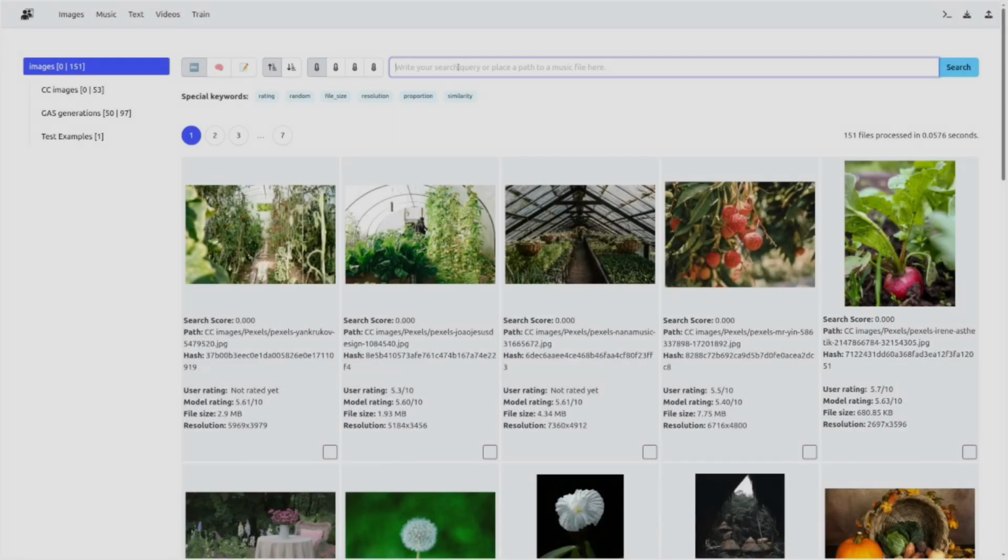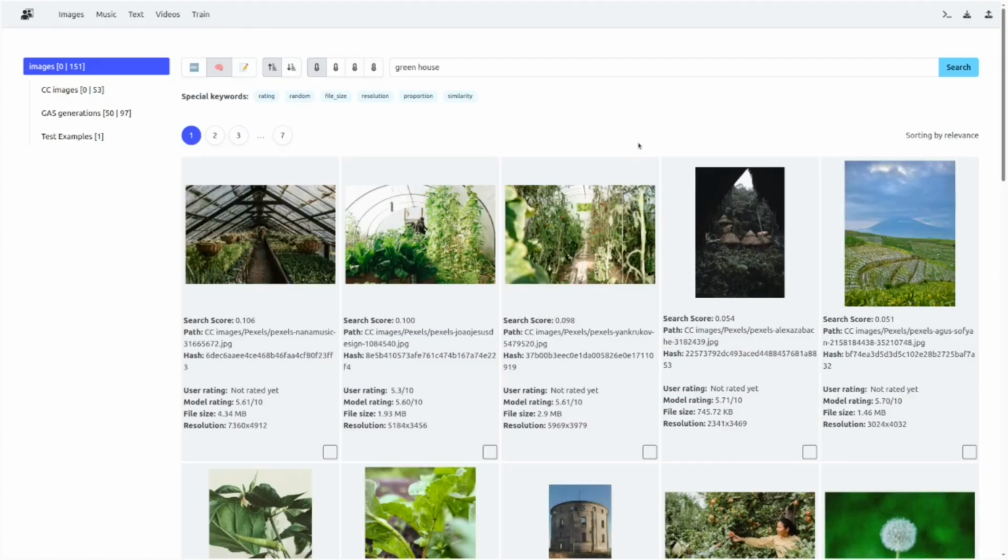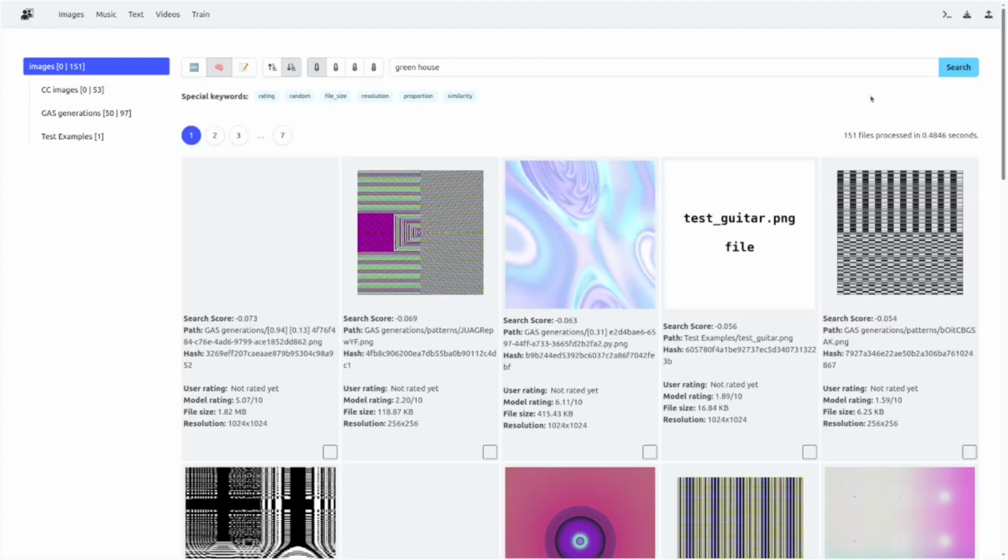Finding the right content is only half of the story. Anagnorisis also gives you precise control over how your results are presented. By default, results are sorted by most relevant, bringing the best matches to the top. But what if you are looking for something that's the opposite of your query? Switching the priority to the least relevant will help you with that.